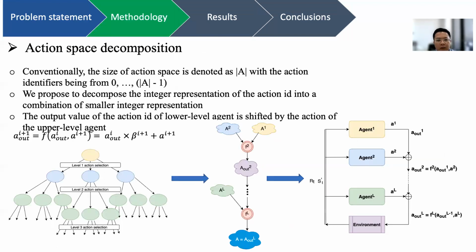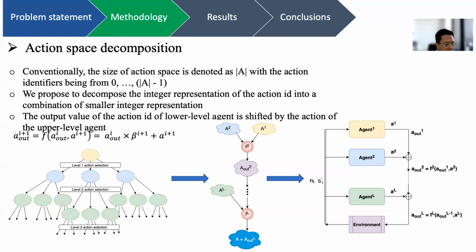In our work, we decided to perform an algebraic decomposition of the action space. The size of the action space is denoted as capital A, with the action identifiers going from 0 all the way to the size of the action space minus 1. This is the convention for denoting actions in reinforcement learning. Because of this, the action space can be extremely large, which means the action identifiers can go up into thousands or millions of values.